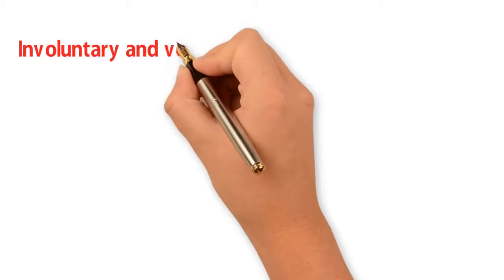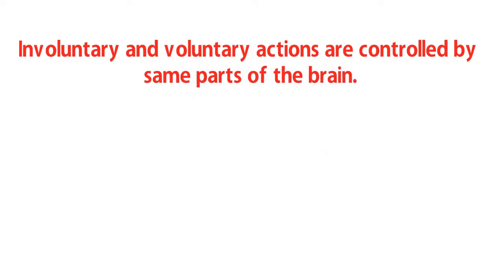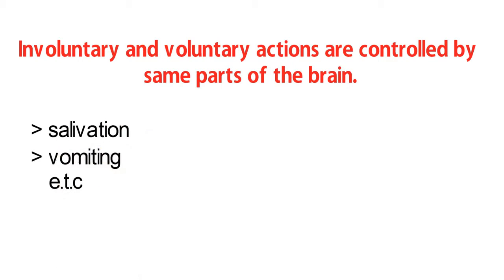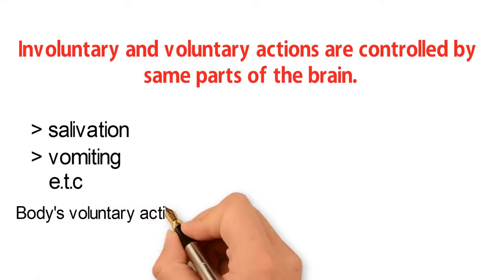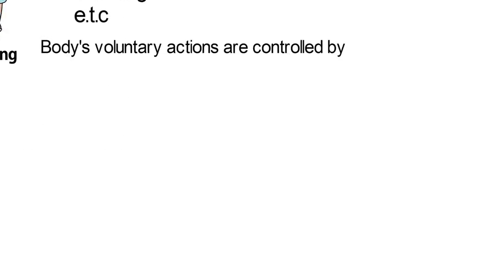Both involuntary and voluntary actions are controlled by the same parts of the brain. Hindbrain and midbrain control the involuntary actions like salivation, vomiting, etc. All the body's voluntary actions are controlled by the motor cortex in the frontal lobe of the